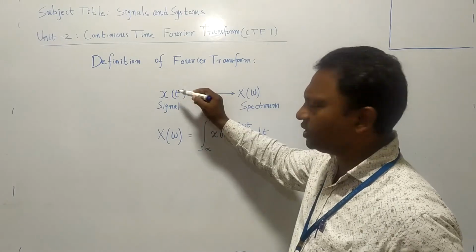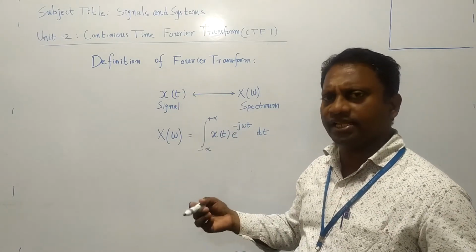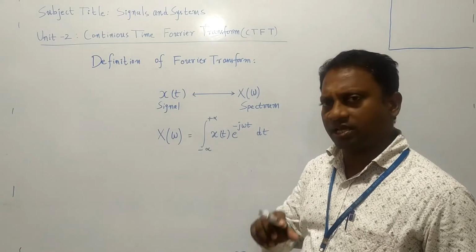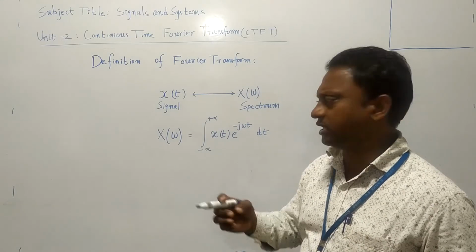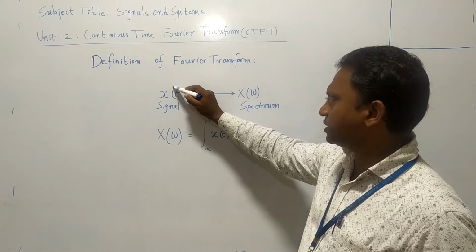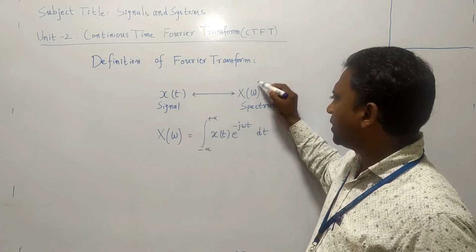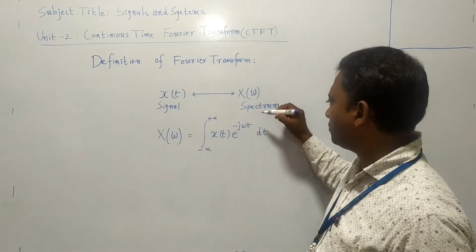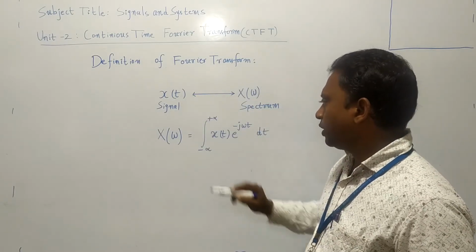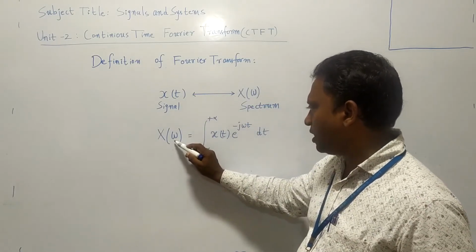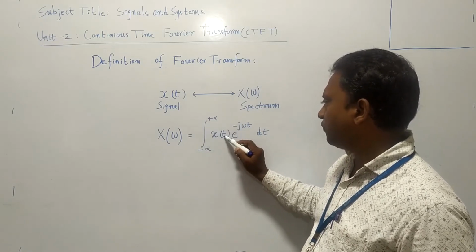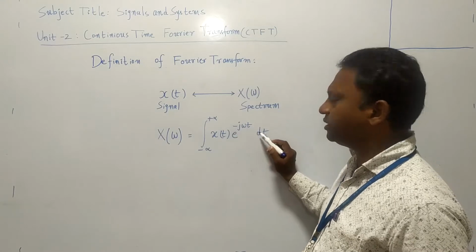This x of t can be any signal, maybe some triangular pulse or some sinusoidal function. x of t is a time domain signal, and x of omega is a frequency domain signal. It is called the spectrum of this x of t. To find x of omega, the formula is integral minus infinity to infinity x of t e power minus j omega t dt.